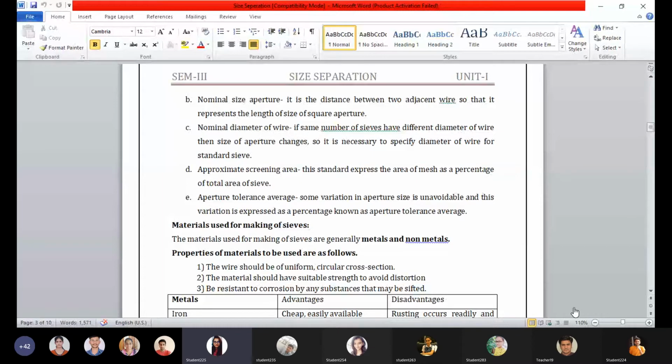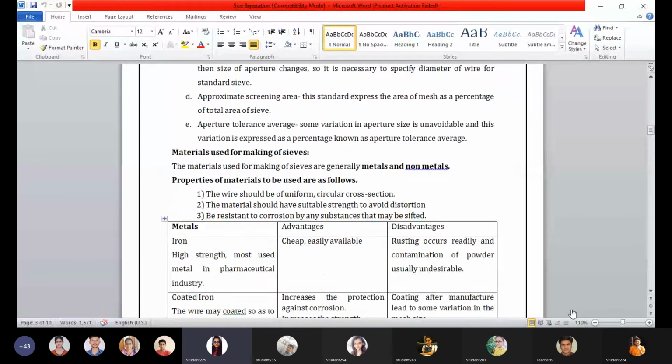Likewise here also aperture tolerance average is there. Some variations in aperture size is unavoidable, and this variation is expressed as percentage known as aperture tolerance average, which is 1 to 3%. Okay, 1 to 3% aperture tolerance average is unavoidable.